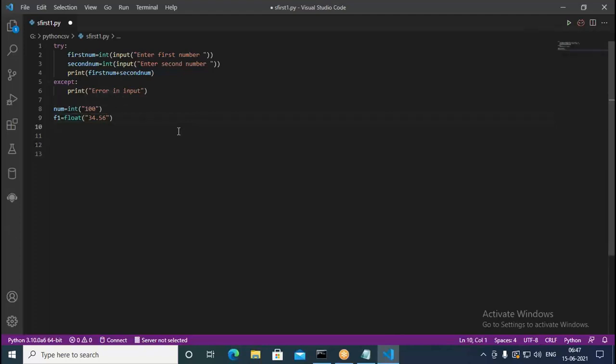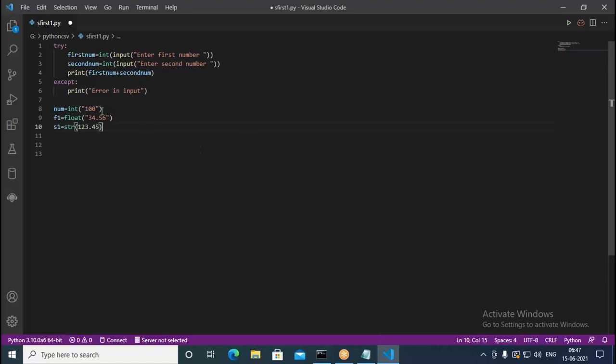Similarly, when you have something like this, S1 equal to str, followed by some number, I put 123.45. What happens in such cases? This will be converted to a string. 123.45 is a number, and that number we are converting into a string. So like this we use three constructors: the int constructor, the float constructor, and the str constructor.